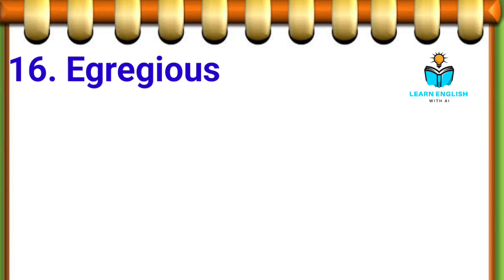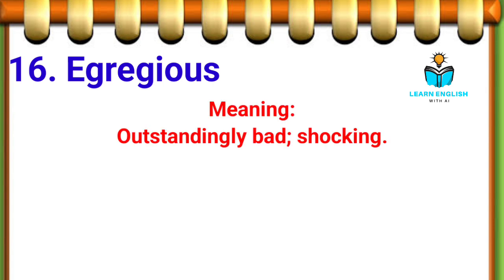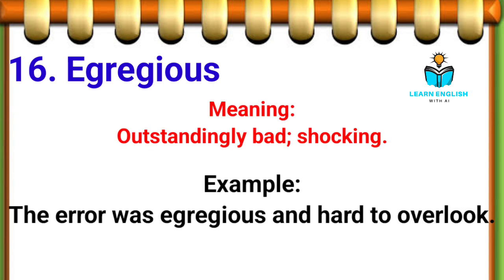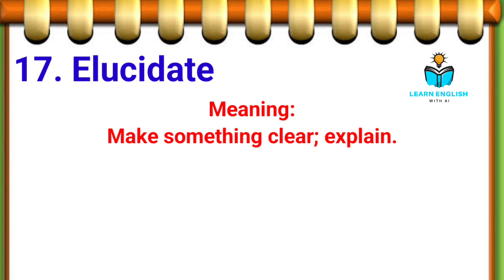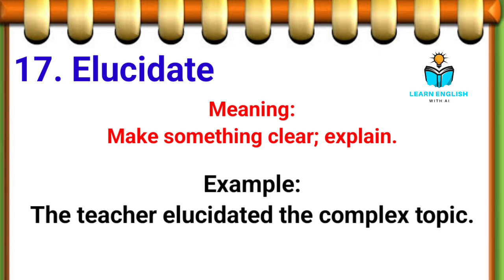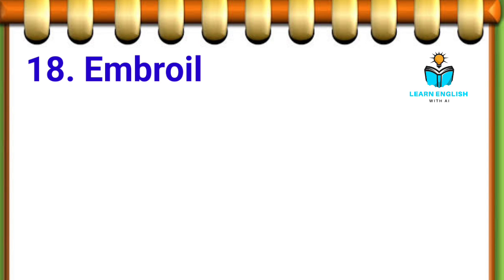16. Egregious, outstandingly bad, shocking. Example: the error was egregious and hard to overlook. 17. Elucidate, make something clear, explain. Example: the teacher elucidated the complex topic.